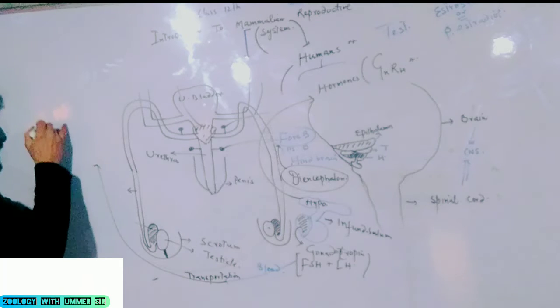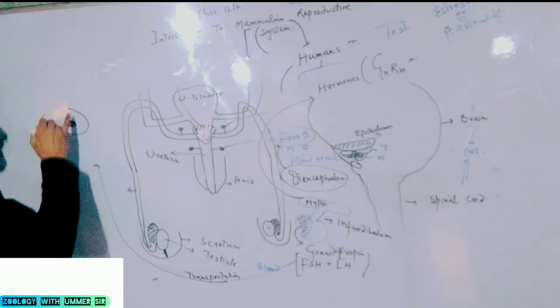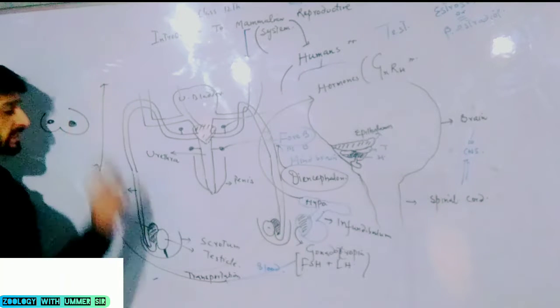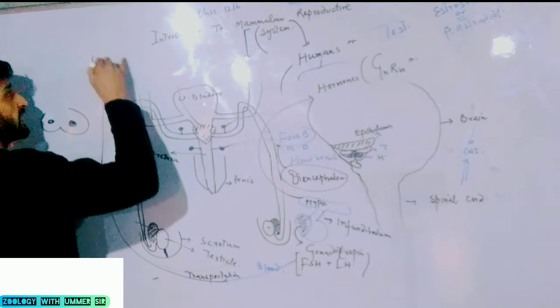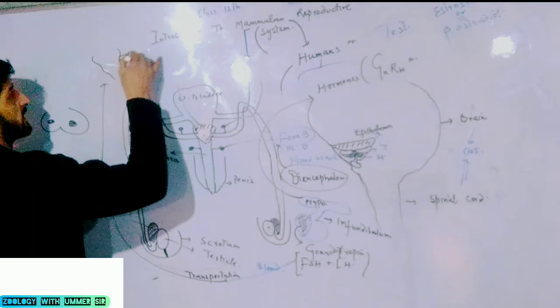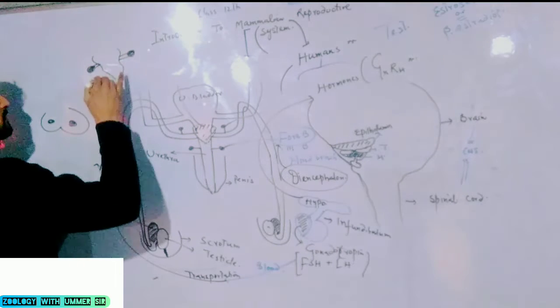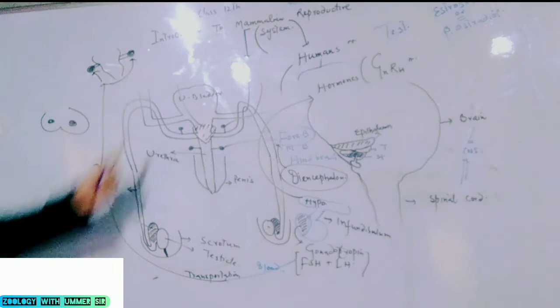Here the target organs are the testicles or the testes, and the second target organ for these hormones FSH and LH is the ovaries.